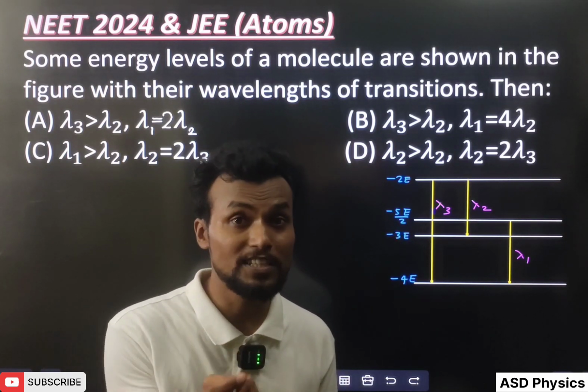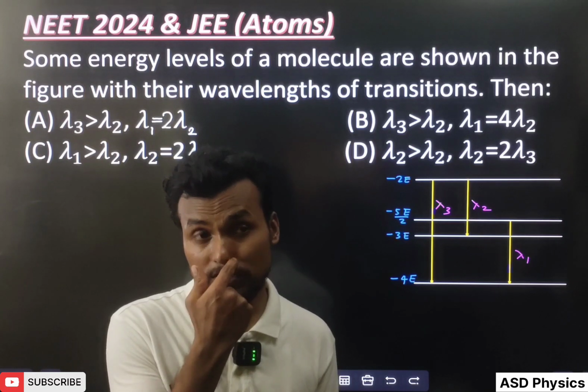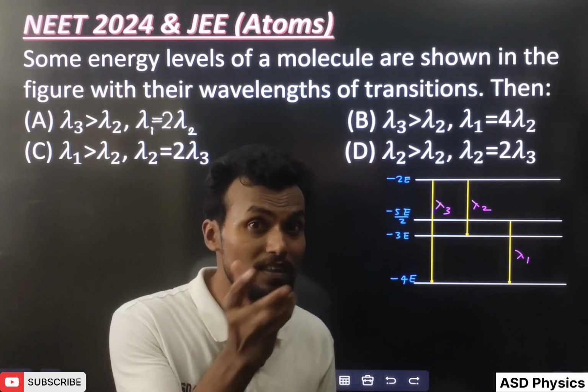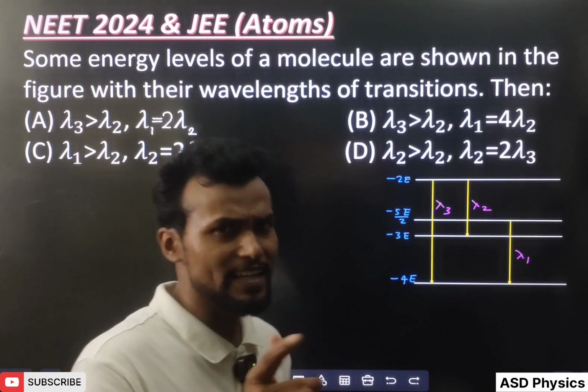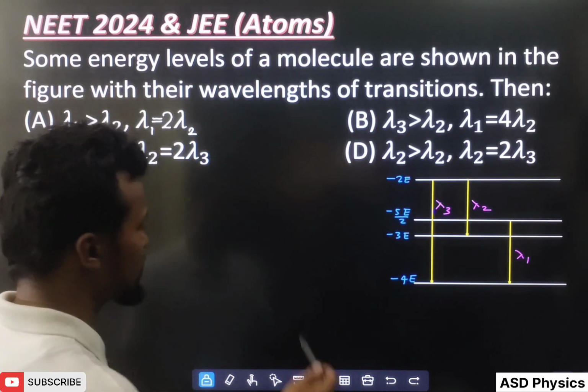delta E equal to h nu, and here it will be based upon the quantization of the frequency, because Bohr told that there is a spectrum, but which kind of spectrum? Line spectrum or continuous spectrum? Line spectrum is there, isn't it? That's why this is called the quantization of frequency in the third postulate. Okay, so let's see the first question now.